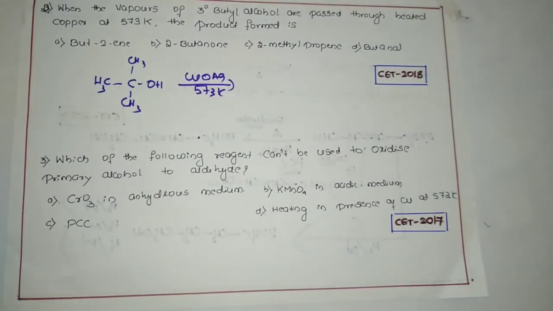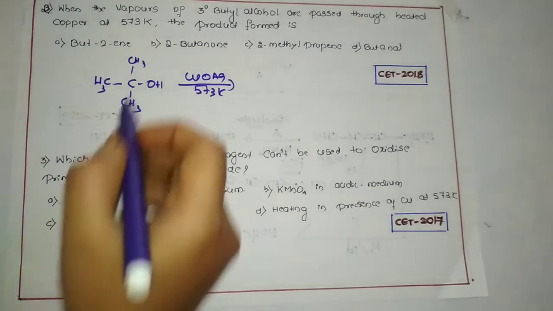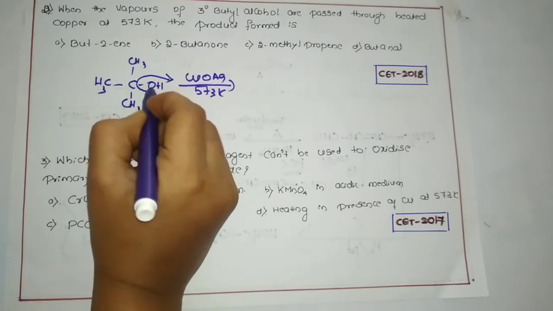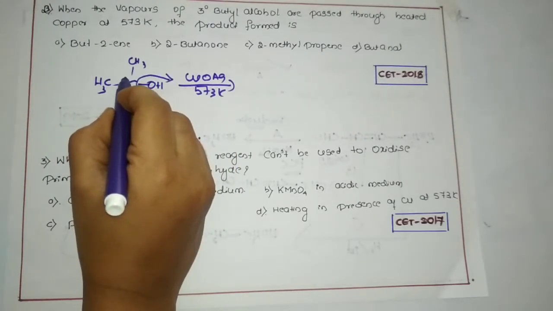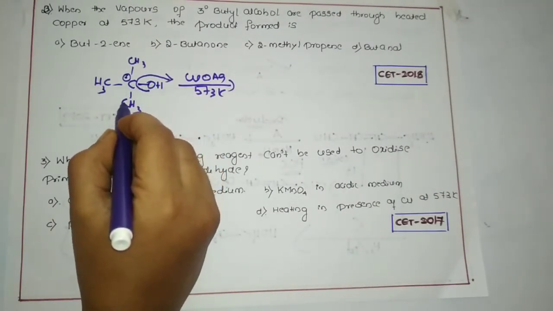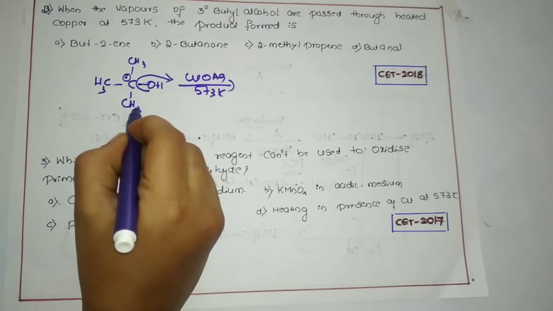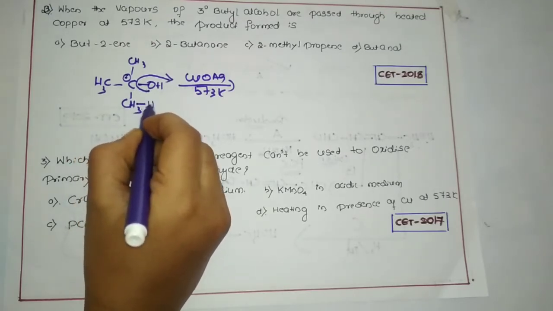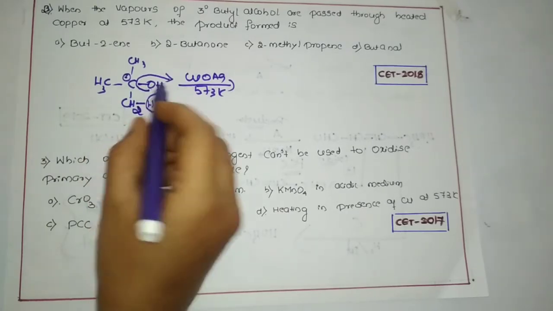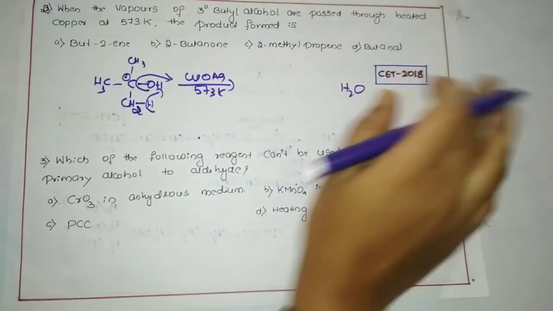So here dehydration takes place. Dehydration means the removal of a water molecule takes place. How, dear students? We have OH here, and this OH comes out as OH minus. When the OH minus comes out, this carbon will gain a positive charge. Out of the 3 hydrogens from this methyl group, 1 hydrogen comes out as H plus. H plus and OH minus will give a water molecule that is eliminated.